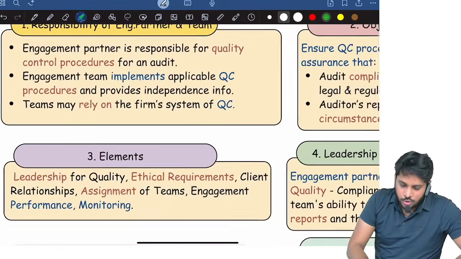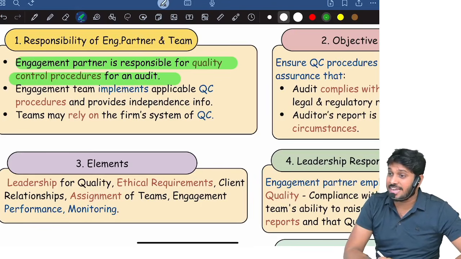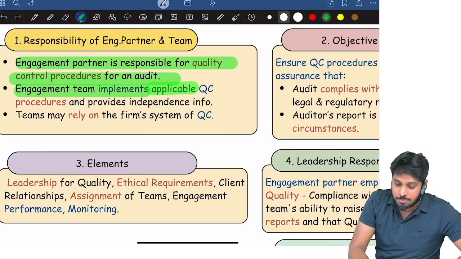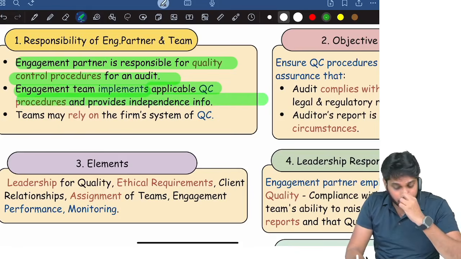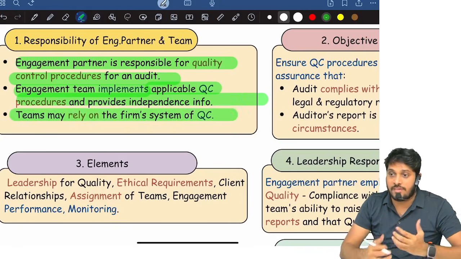Now, what 220 says: engagement partner is responsible for quality control procedures implementation. And the engagement team must implement applicable quality control and provide independence information. Teams will rely on the firm's quality control when they are working on engagements.